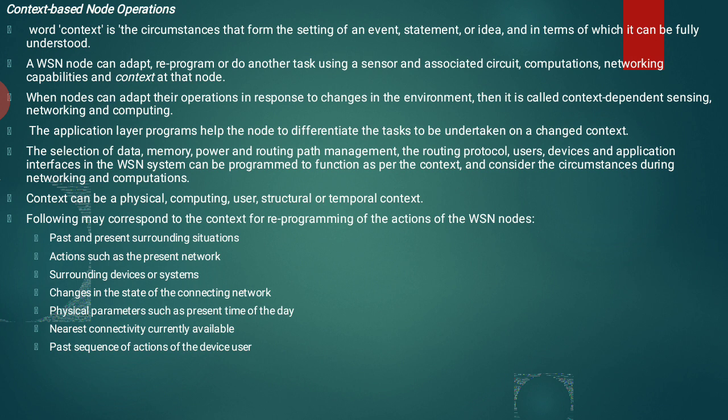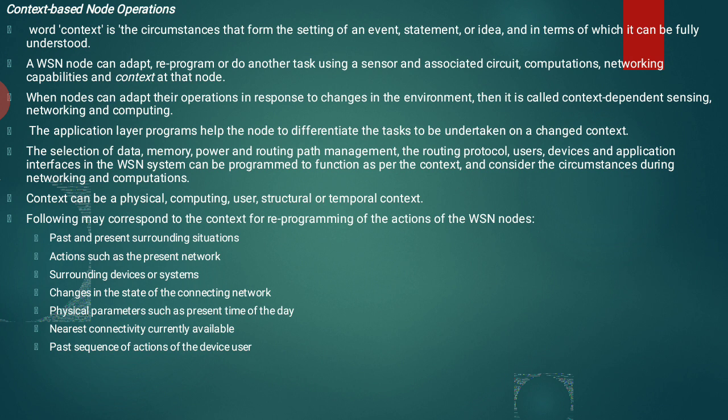So you just go through this point: past and present surrounding situation. So we are observing the past situation and present situation. Earlier we were coming to the class, now we are listening to the class online. So this is the past and present surrounding situation. Actions such as the present network. We are also identifying what the present network status is. Earlier we were getting a high speed network. Now everyone is utilizing it because everyone is free, so everyone is on the network. So we are identifying the present network situation, meaning that action, how it performs, whether it is giving better performance.